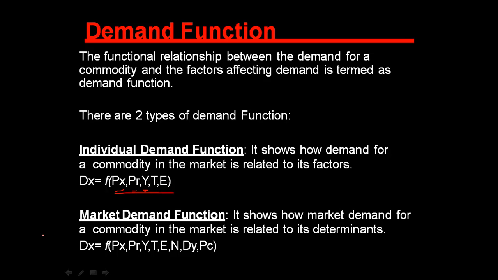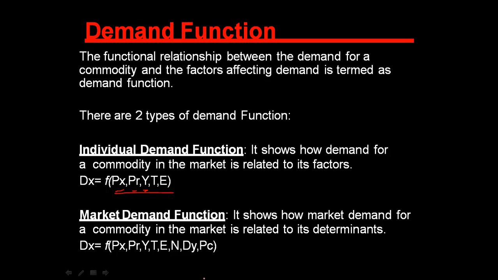Okay. Now similarly, market demand functions will include all the demand functions of individuals along with two or three more factors. It shows how market demand for a commodity in the market is related to its determinants. Okay.